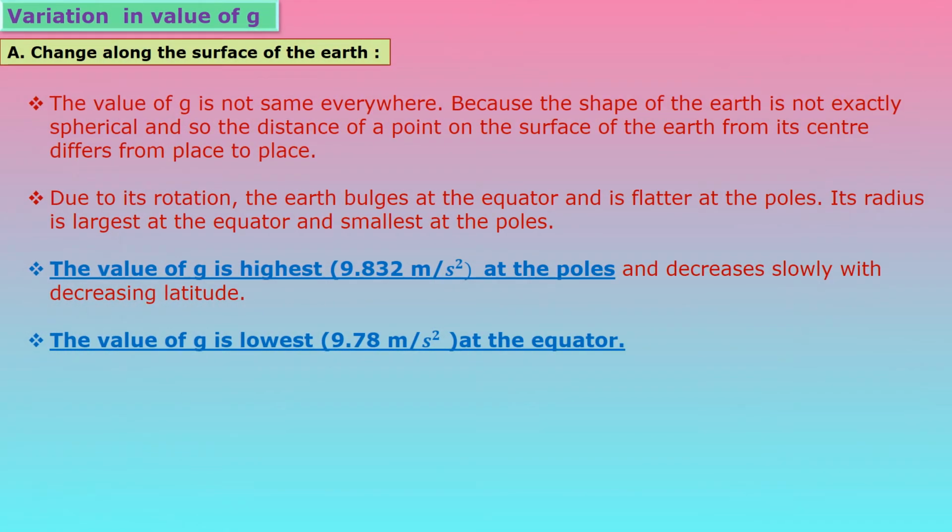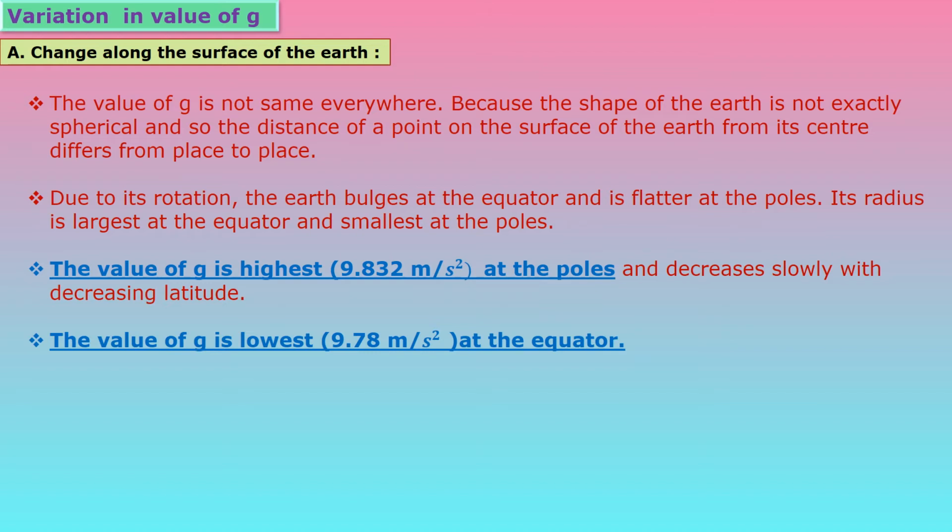Next topic is variation in value of g, that is change in the value of gravitational acceleration. First is change along the surface of the earth. This value of g, that is gravitational acceleration, changes along the surface of the earth. So the value of g is not the same everywhere, because the shape of the earth is not exactly spherical.